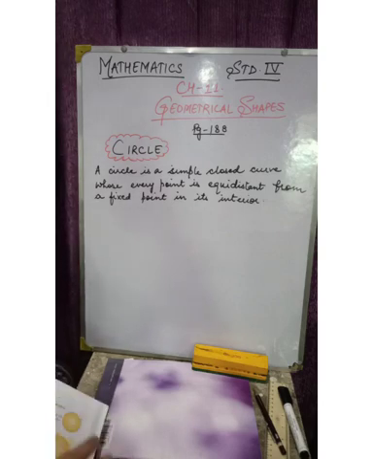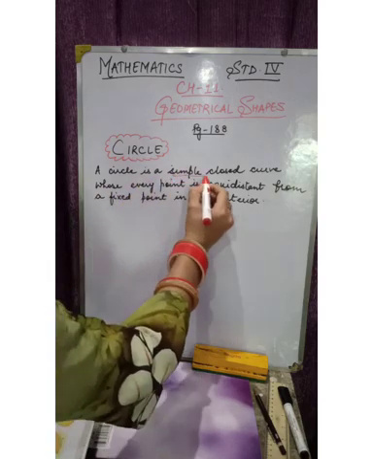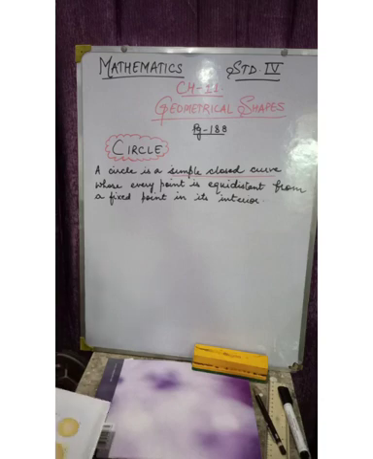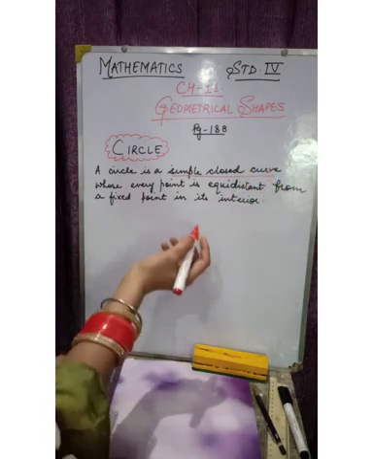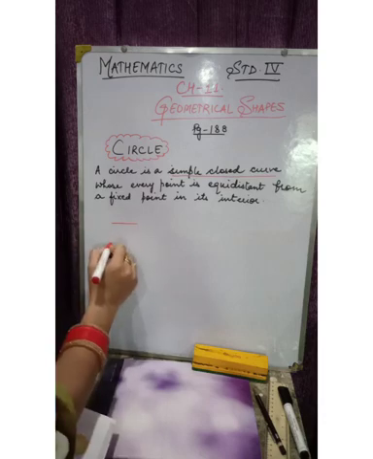First, a circle is a simple closed curve. We have done the closed figures, which are closed from the other side. There is no beginning point, and the ending point is the same. And curve means it is not in a straight line. It is somewhere like this.